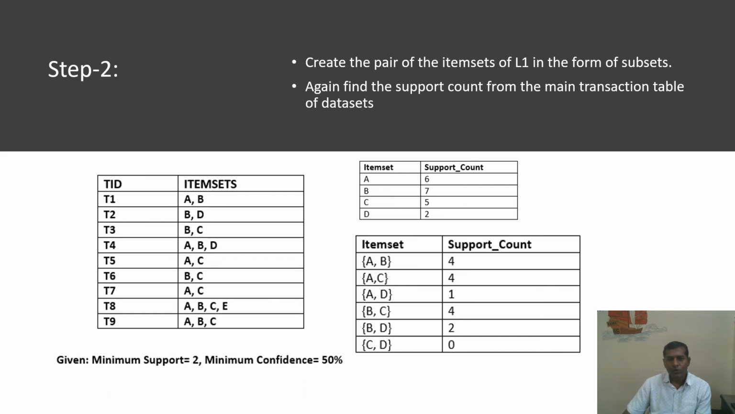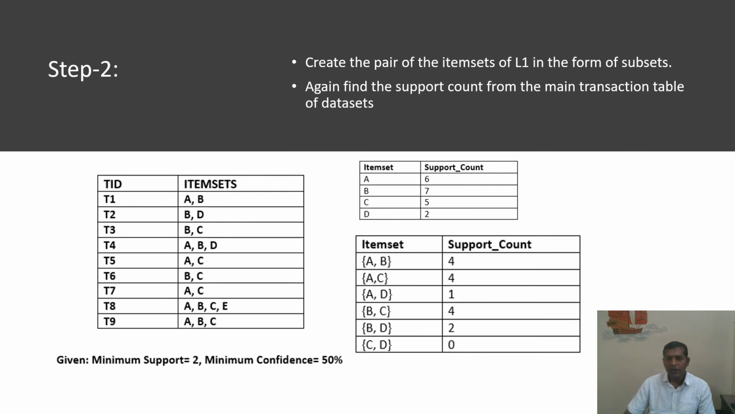Then in step 2, we have a transaction table available. This has been borrowed from step 1. Now we have item set A, B, C and D. E is removed because E is not a frequent item set, so we don't need it. Then the next step, in step 2, what we do is generate a combination of A and B all together. Now 2 item set.